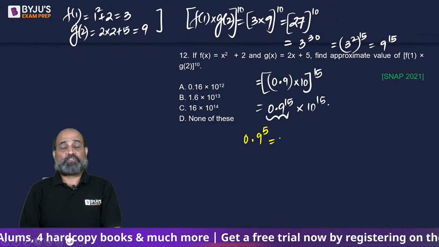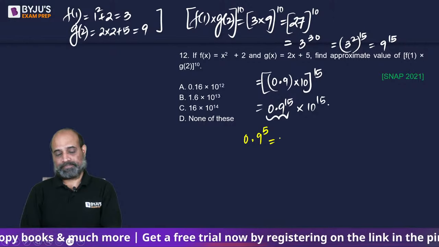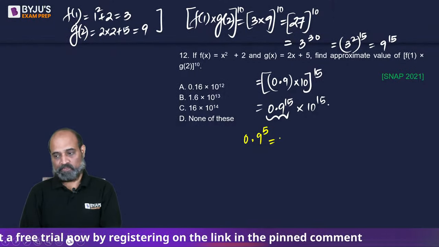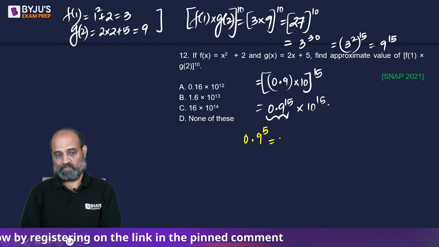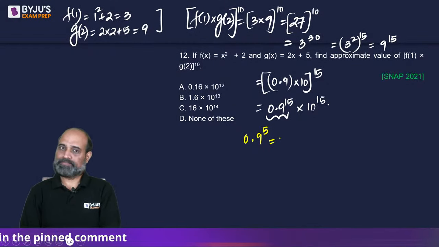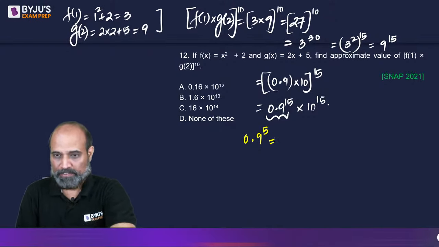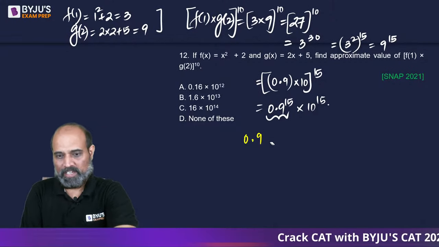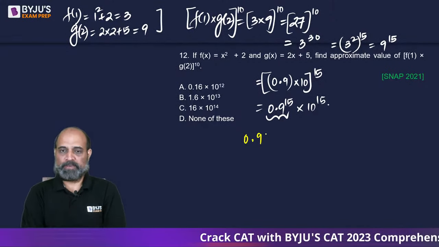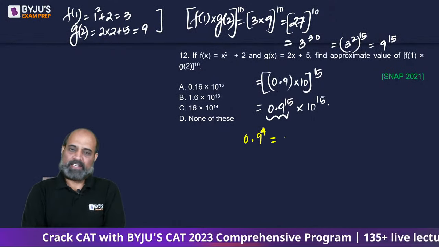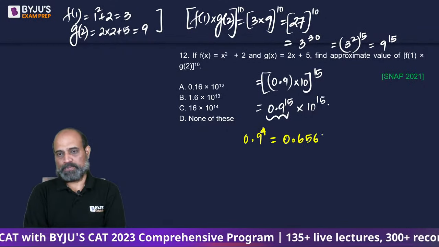You would know 0.9 to the power 4, right? What shall we do? Anyone who knows 0.9 to the power 5? I doubt it. Even there approximation will be a difficult one. 0.9 to the power 4 I know, right? It is given as 0.6561.